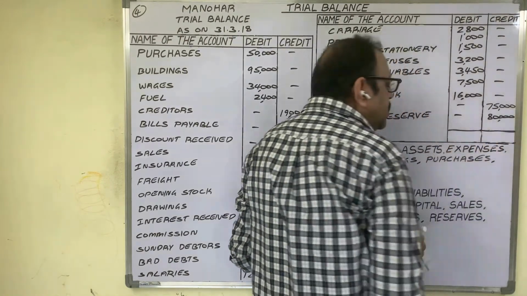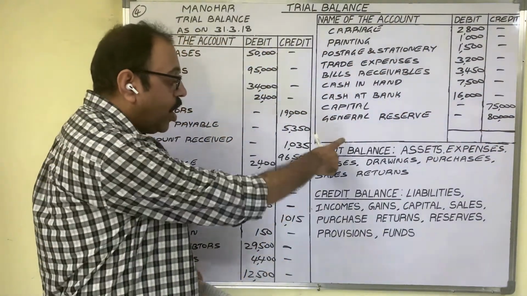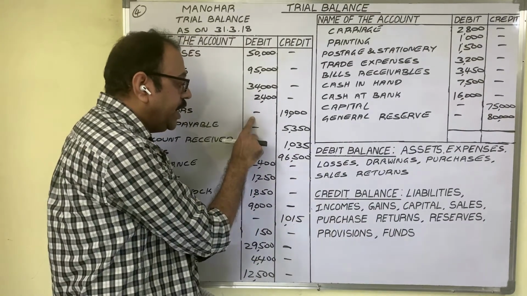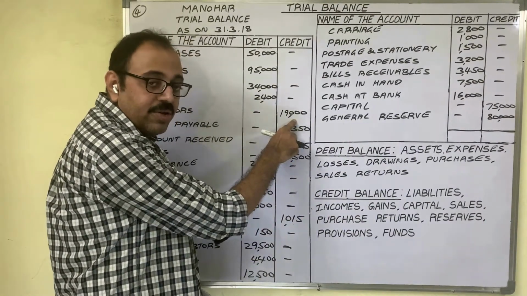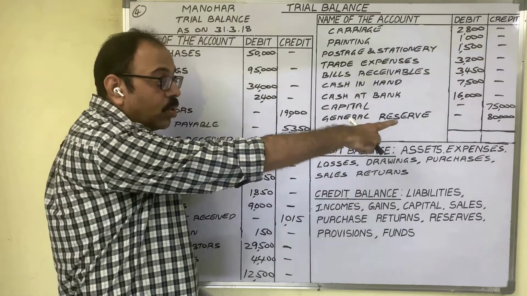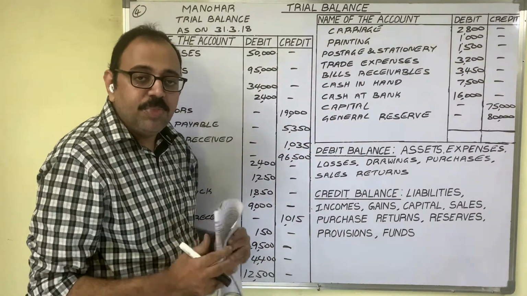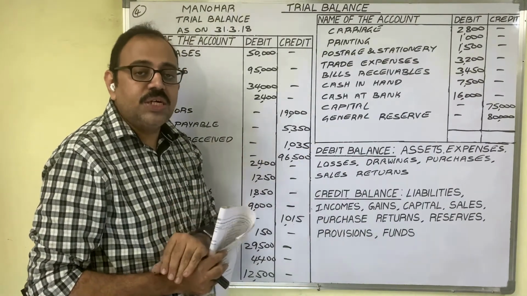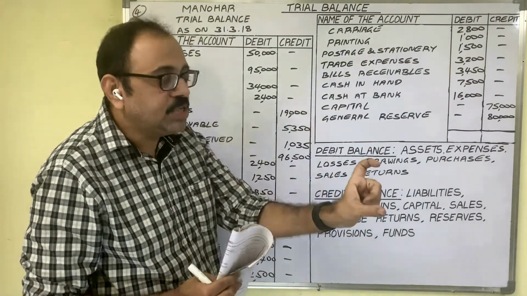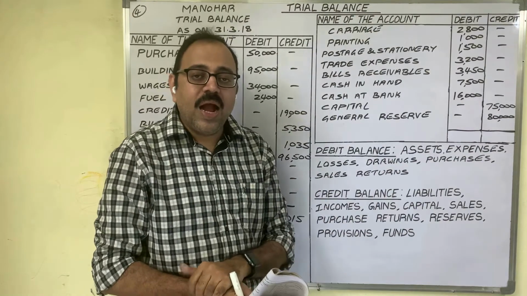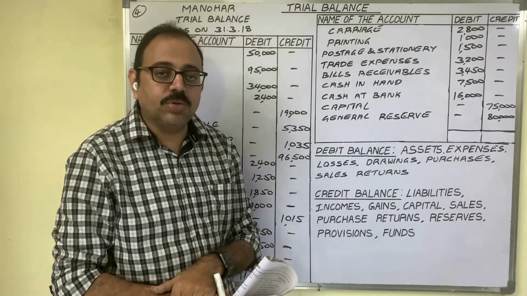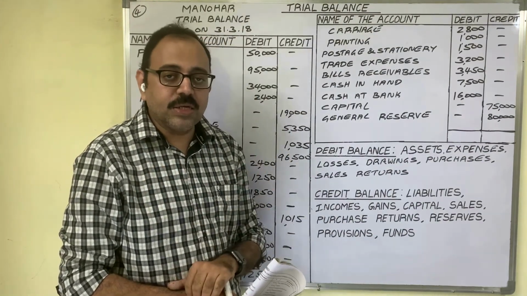Thus, all ledger account balances, by following these rules, we have to write in the debit column and credit column. Finally, we have to find out the totals of these two columns, and the totals should be the same. Then the meaning is, while posting the journal entries from the journal or subsidiary books to ledger accounts, and while balancing the ledger accounts, there are no arithmetic errors.